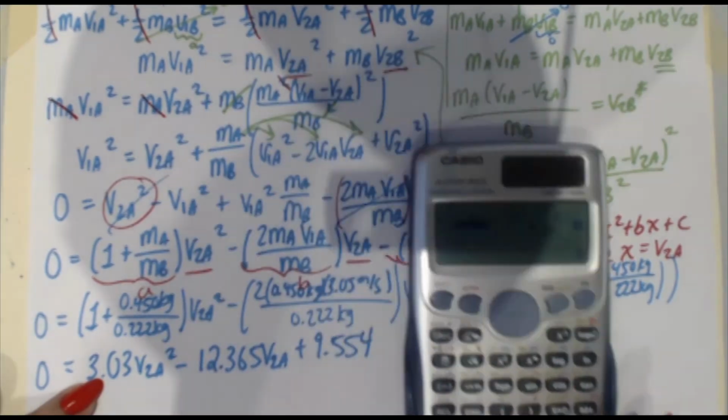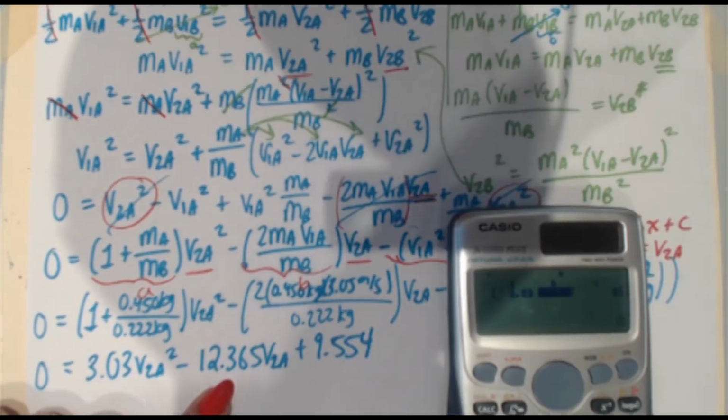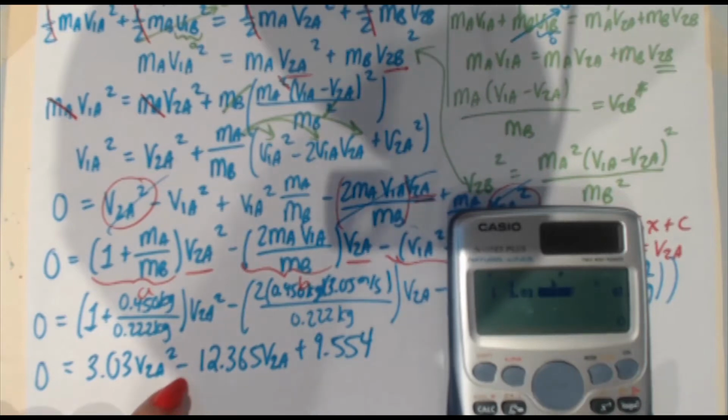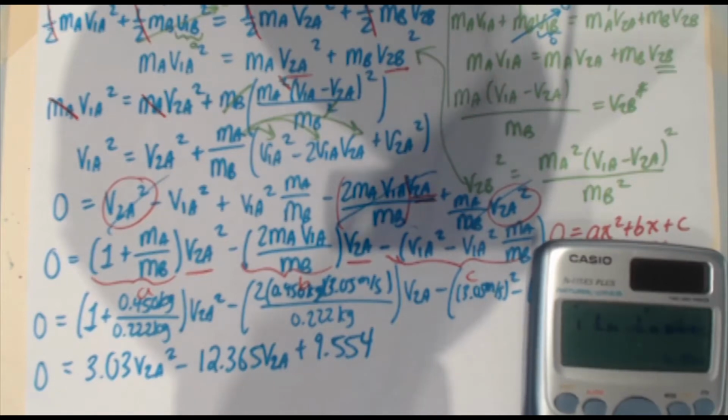Okay, my a term is 3.03, so enter your number 3.03, press equals. The next number is negative 12.365, remember, because that's a plus here technically. Minus 12.365, and c is 9.554. That's positive, so you can leave that as is. Press enter again, and you get your two values.